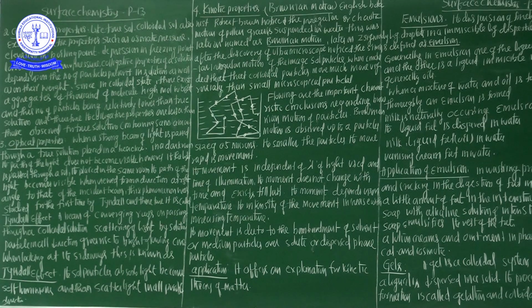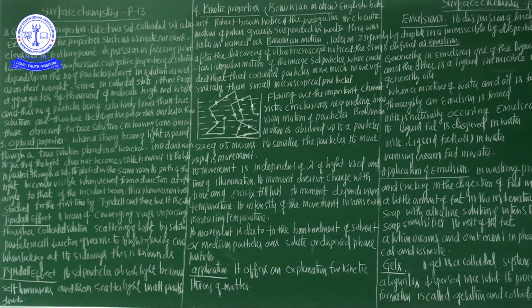Since in the colloidal state there exist aggregates of thousands of molecules of high molecular weight. So from the colloidal state point of view, there exist aggregates of a thousand molecules at a high molecular weight. Already I said the colligative properties are decided by the colloidal solution particles and their molecular weight, the number of particles present in the solution as well as the weight.